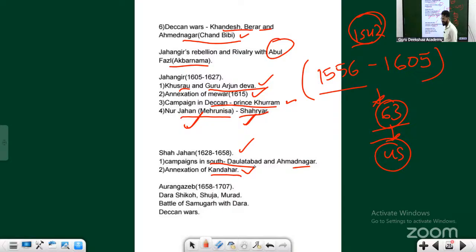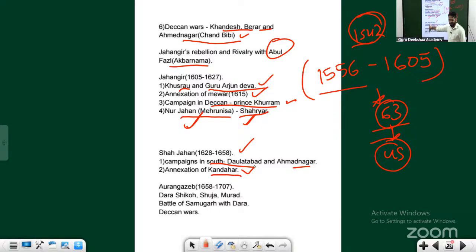Again, we have talked about Aurangzeb. Aurangzeb was never the first son, never the favored son of Shah Jahan to become the next emperor. But amongst all the rulers that we have seen, if there is one ruler who was ruthless, it was Aurangzeb.